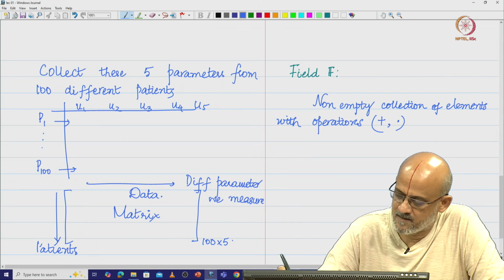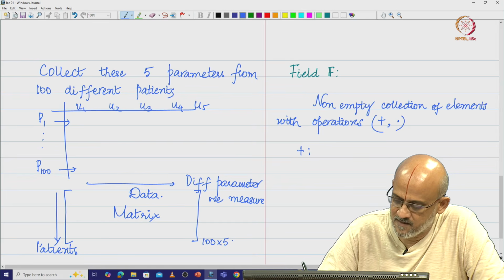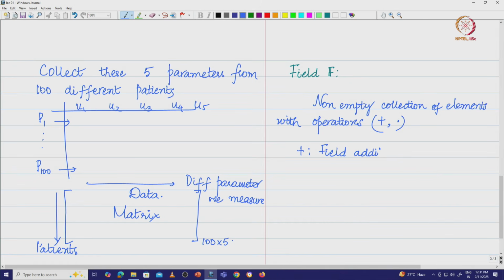One is called the field addition, this plus is called field addition, and this I will call as field multiplication, the field multiplication operation. So, these two operations are going to be defined on this non-empty collection of elements with operations such that the following properties hold.